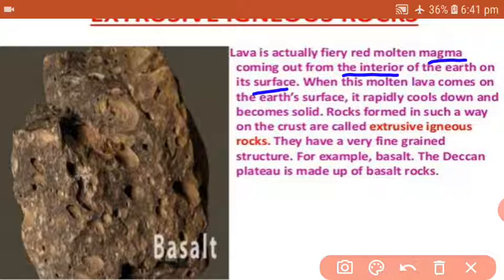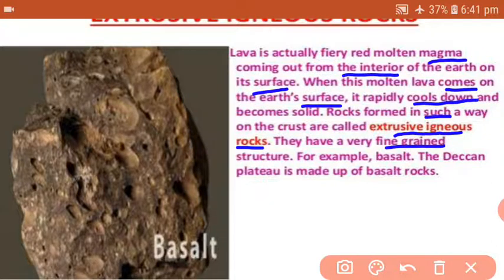So that red hot molten magma that arrives on the earth's surface through volcanic eruption, when this molten lava comes on the earth's surface, it cools down very fast. The reason is that it comes into contact with the atmosphere, and that's why it cools down very quickly and so it becomes solid. And rocks which are formed in such a way are known as extrusive igneous rocks.